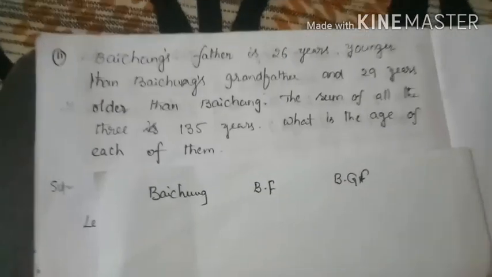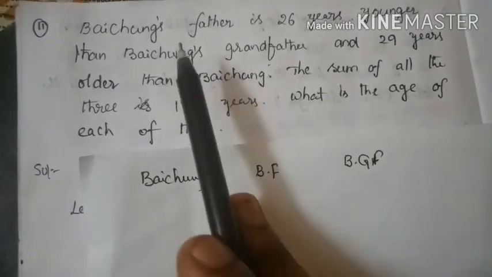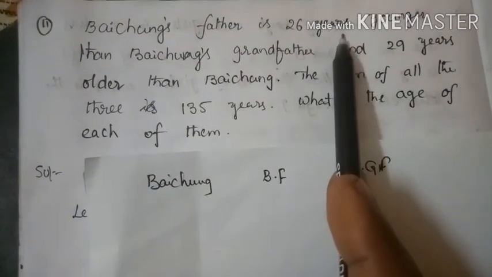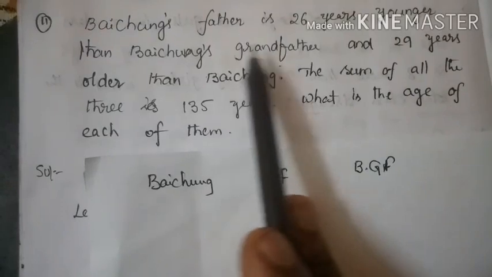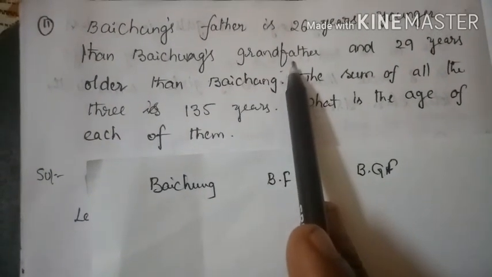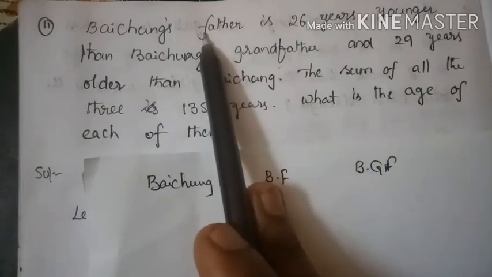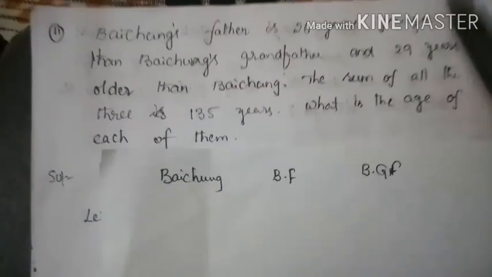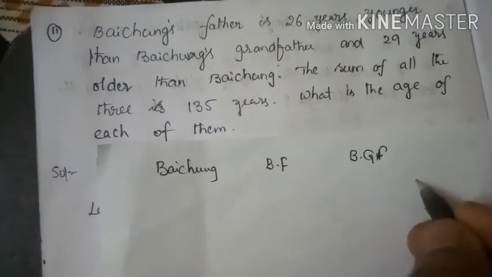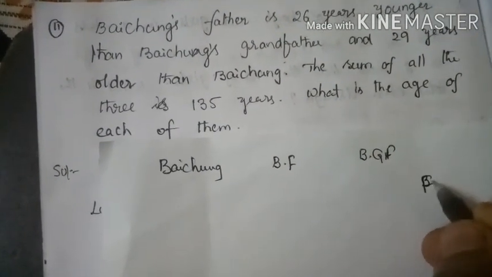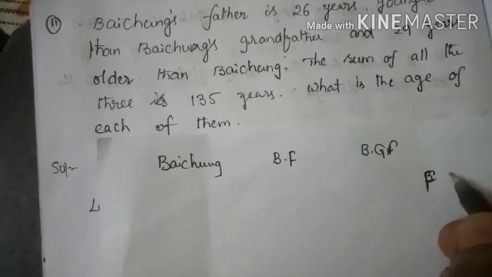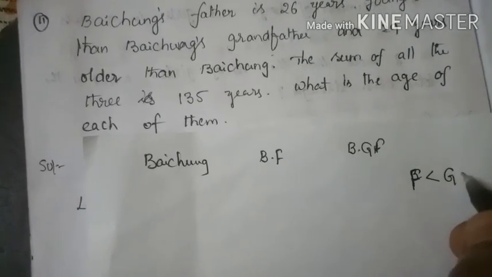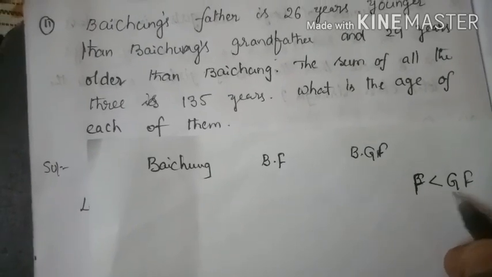Just observe keenly. Baichung's father is 26 years younger than Baichung's grandfather. That means who is younger? Father is younger than grandfather. So father is younger than grandfather. That means grandfather is older.